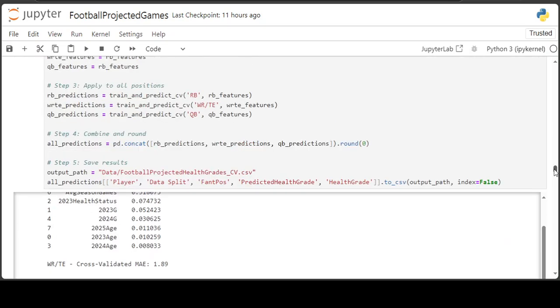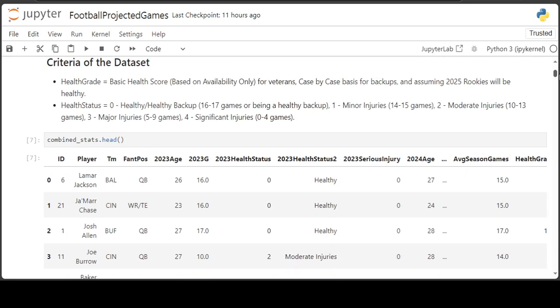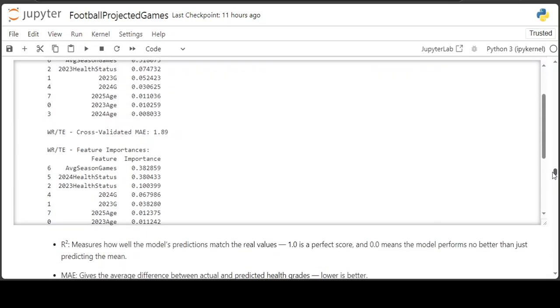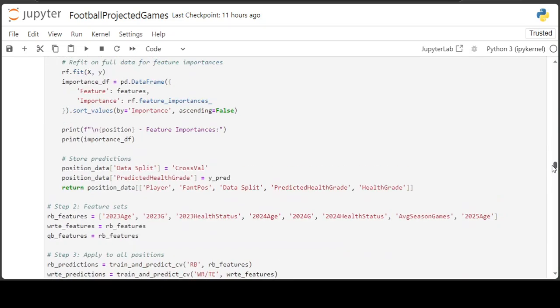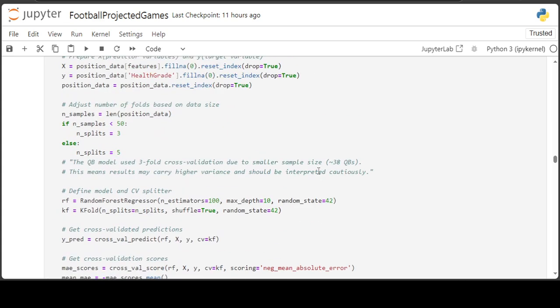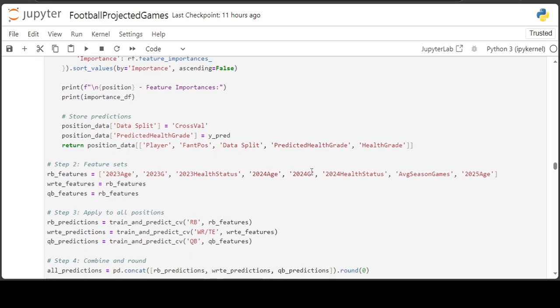But I want to add the column for 2023 serious injuries to the features. So it's going to be 2023 serious injury and 2024 serious injury. Let me make sure I'm doing it on the correct one. That's the correct one.